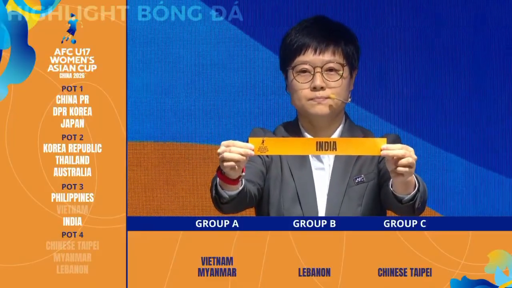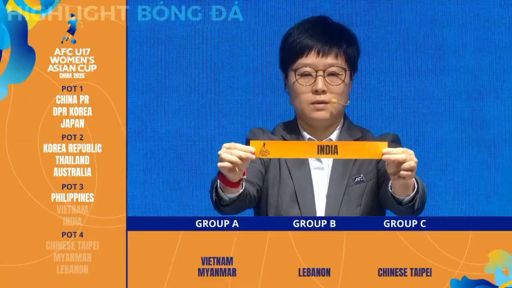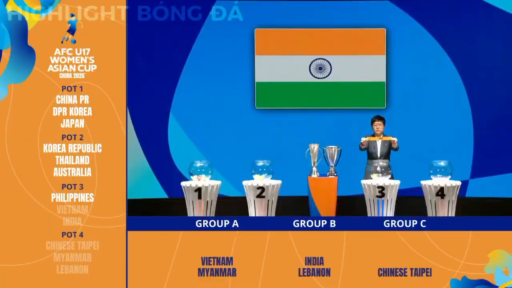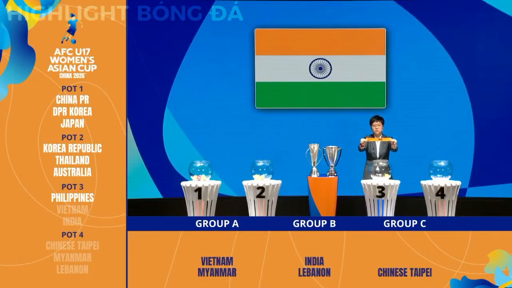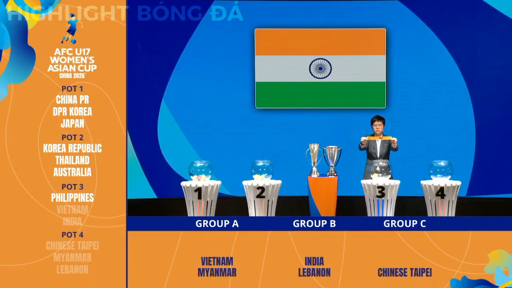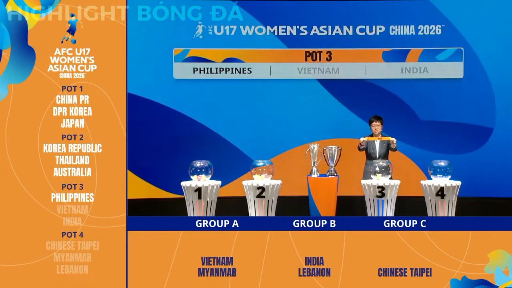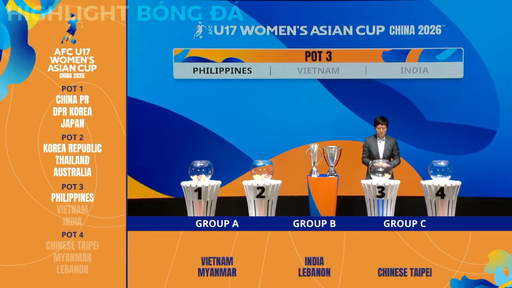India. The last time India played in the final stage of this tournament was back in 2005. This is a real qualification through the qualifiers, through sporting merit, and we'll see how India will perform. They are drawn to B3.